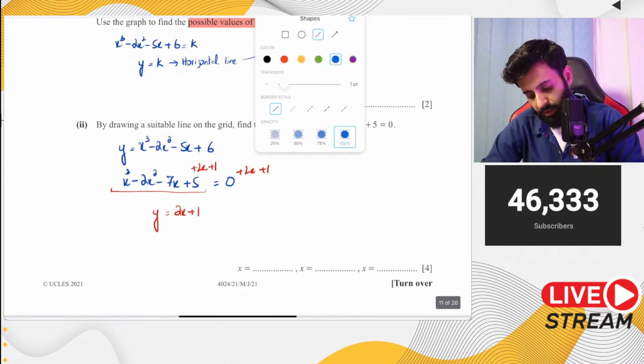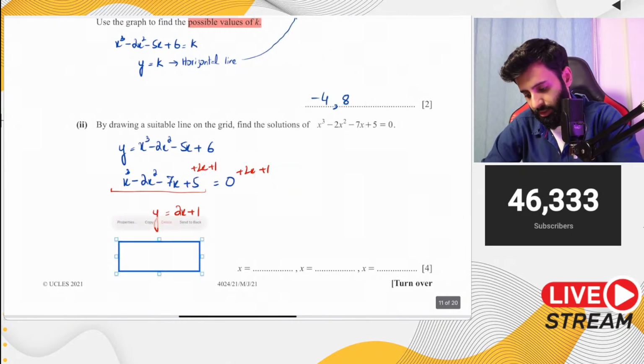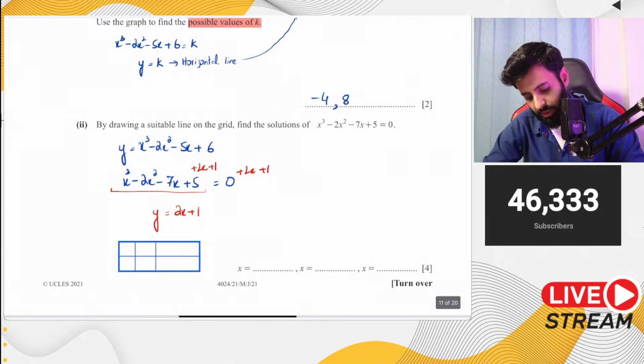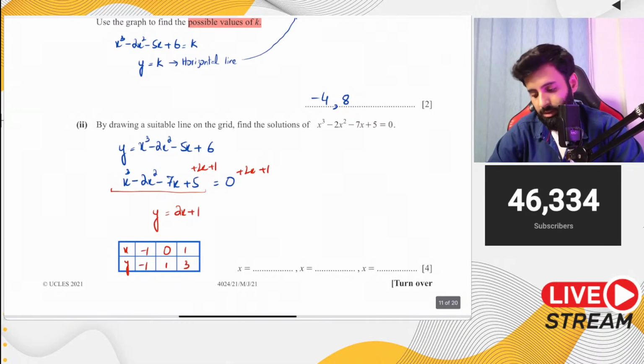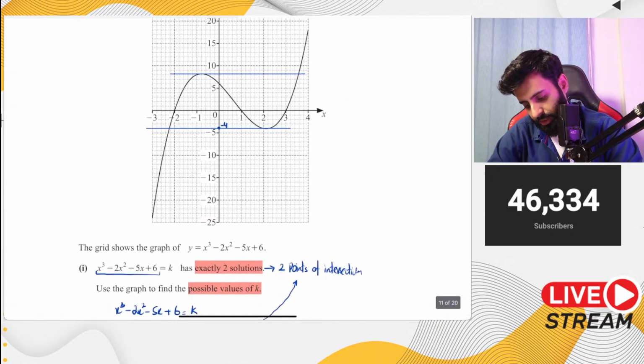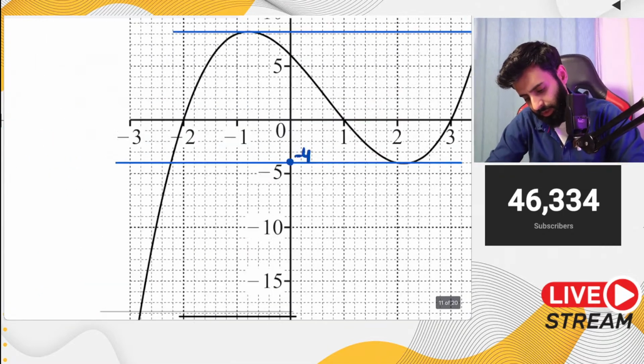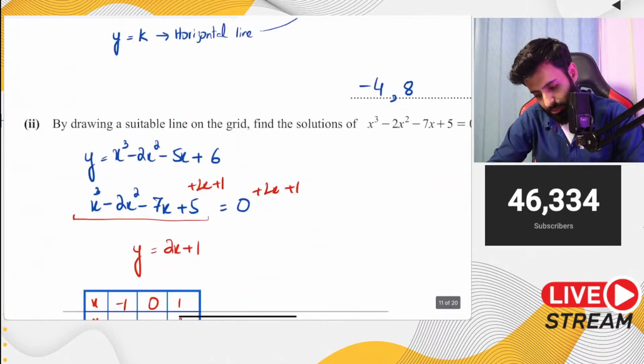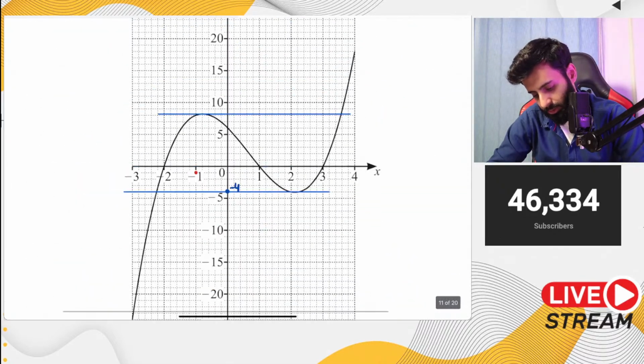Okay, so let's draw this line here. Now any line that has x and y is drawn by taking points. So we're going to take 3 points to be on the safe side. If you take 0, you get 1. If you take 1, you get 3. If you take minus 1, you get minus 1. So minus 1, minus 1. Now be careful when you're marking minus 1 on the y-axis. At 0, what was it? At 0 it was 1. So 0, 1, that's going to be over here.